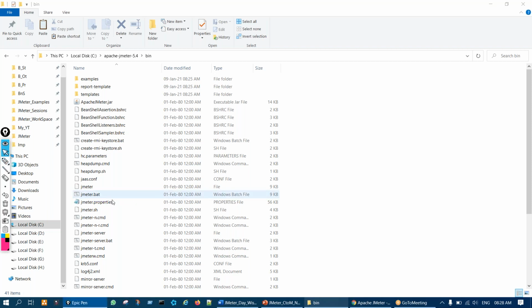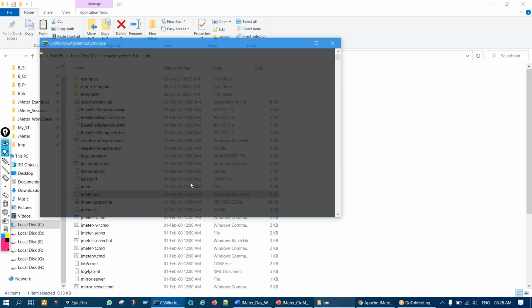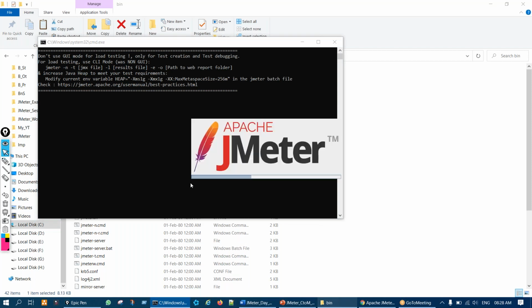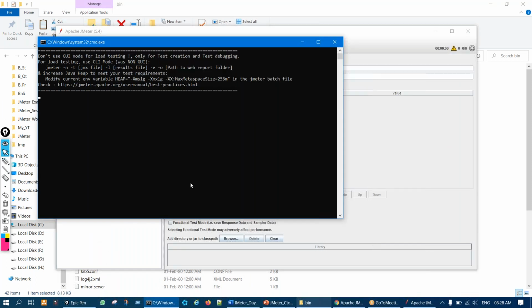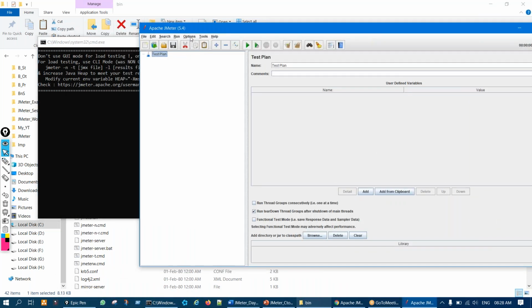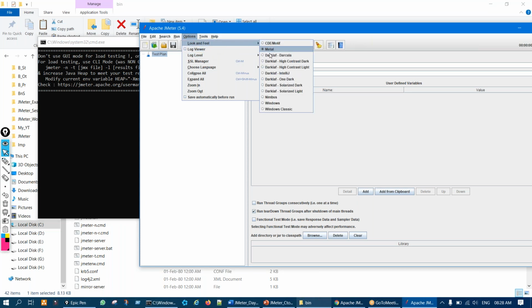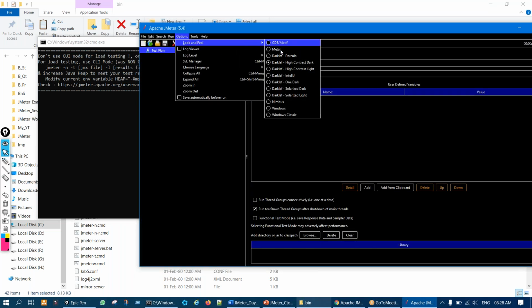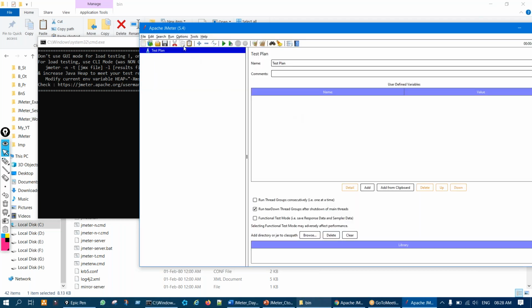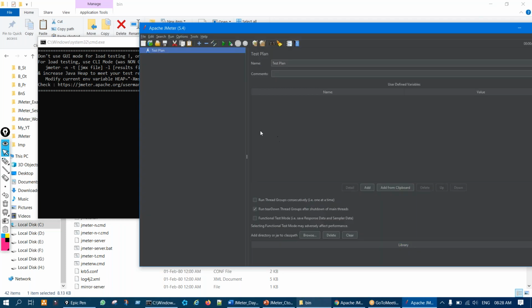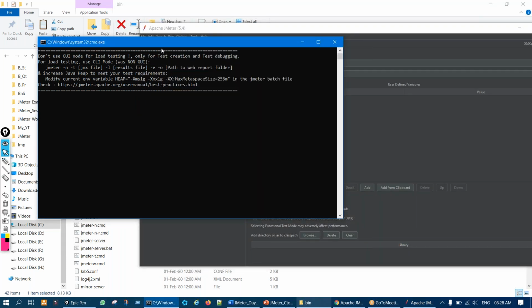So simply double click, and you'll see one console will come first and then JMeter will be launched like this. In the very beginning, whenever you launch JMeter, it will be with a dark screen color, like this. First this console will come.